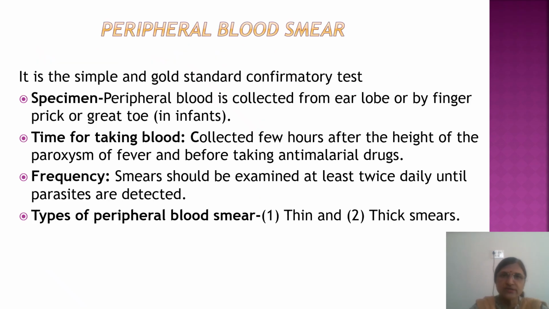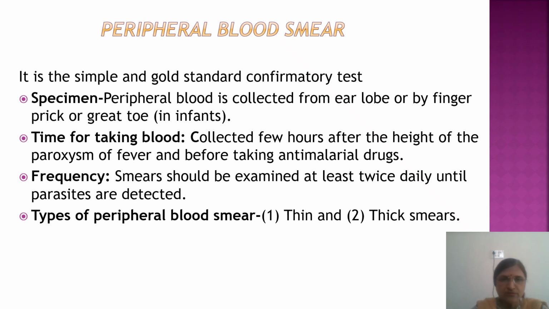Peripheral blood smear. It is simple and the gold standard confirmatory test for malaria. The specimen is mainly either venous or capillary blood from the earlobe or from the finger, or in children or infants it is from the great toe or heel. The timing is usually a few hours after the height of the fever and before taking anti-malarial drugs. And it should be repeated at least twice till you don't see the parasites.